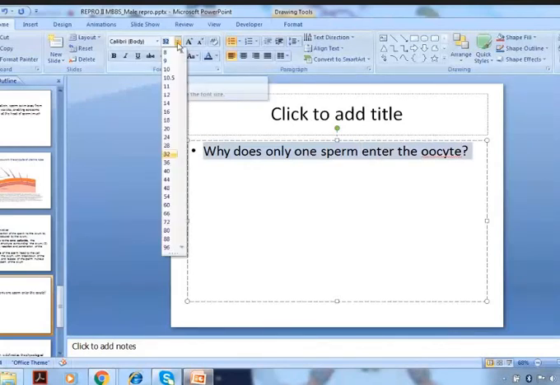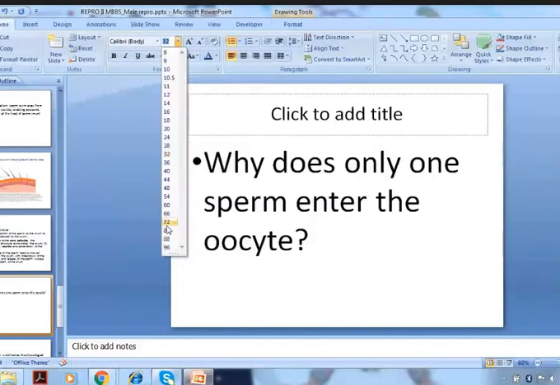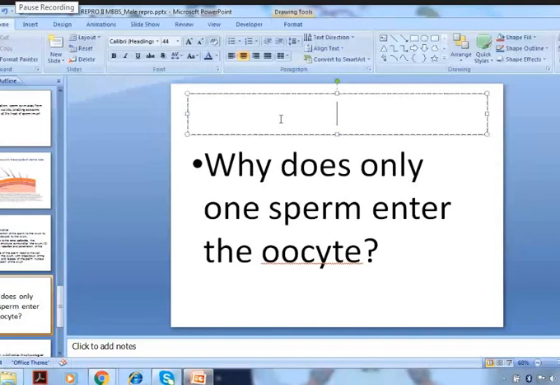Polyspermy is being prevented. This question is indirectly asking how polyspermy is prevented.